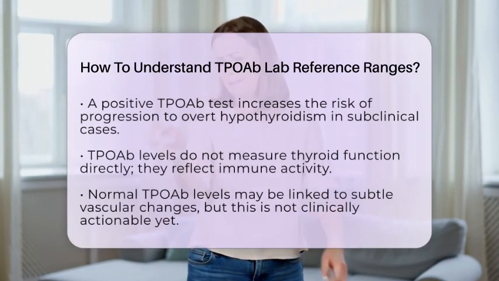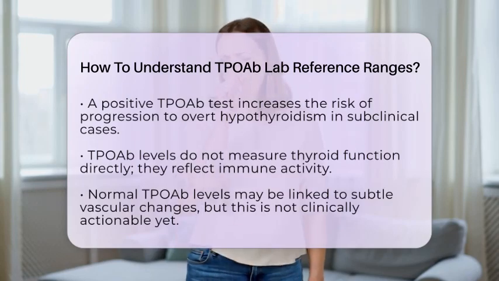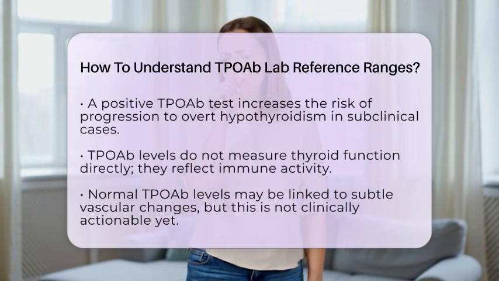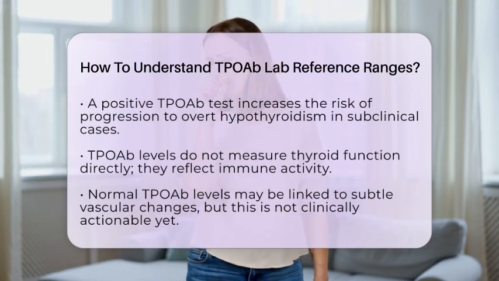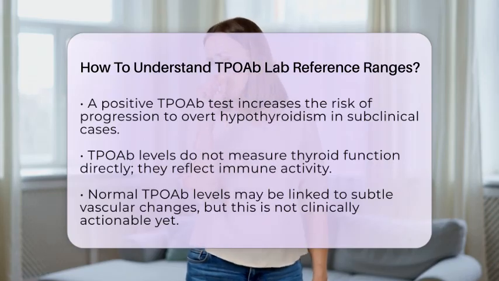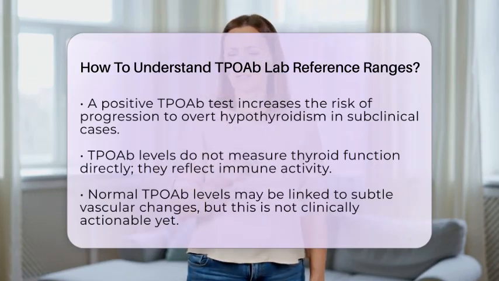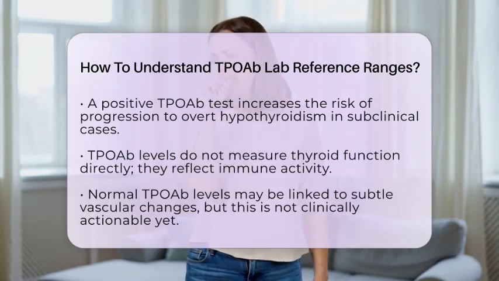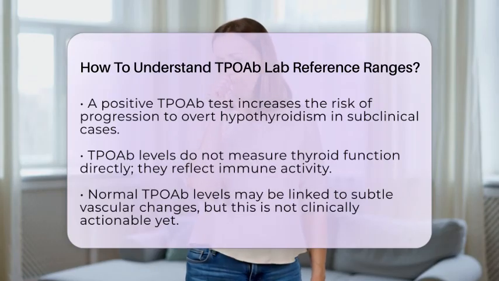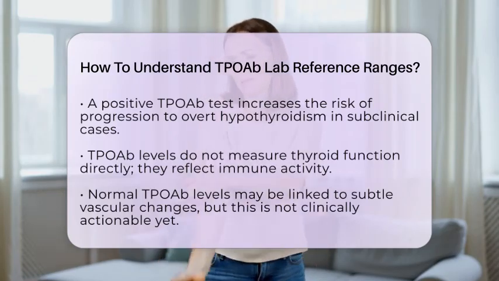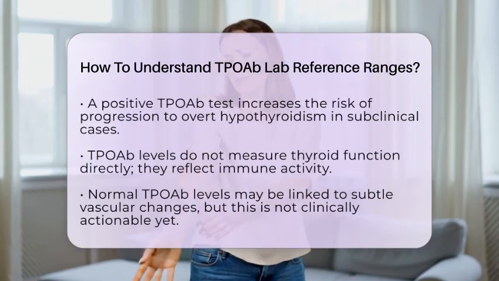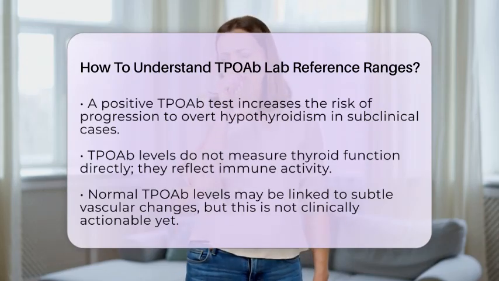For those with subclinical hypothyroidism, a positive TPOAb test increases the risk of progressing to overt hypothyroidism, which can influence treatment decisions. It's important to remember that TPOAb levels do not directly measure how well your thyroid is functioning. Instead, they reflect immune activity against the thyroid. Some studies even suggest that TPOAb levels within the normal range might be linked to subtle vascular changes, but this is not yet something that can be acted upon clinically.